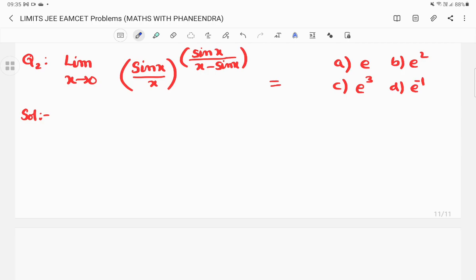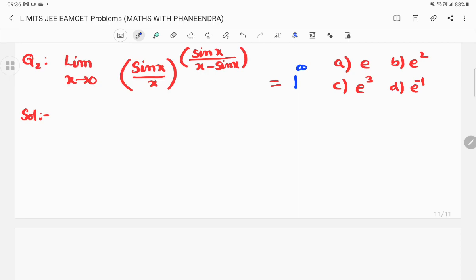First, what do we have to do? Limit x tends to 0, sin x by x value is what? Generally it is 1. So 1 power, obviously x is equal to 0, substitute means infinity will come. So again it is going to reach 1 power infinity.